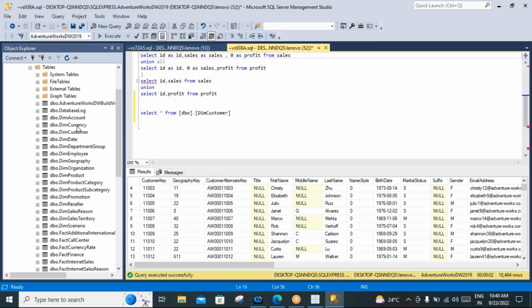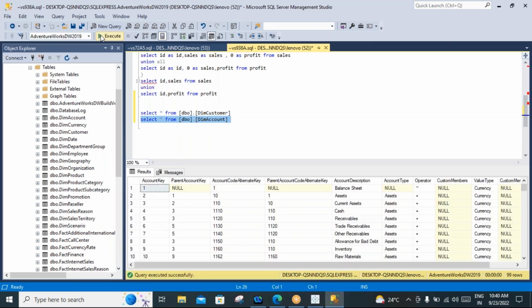We have the table called account. Select star from dim account. You can run this.